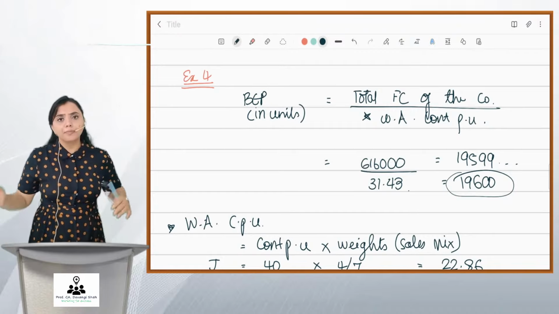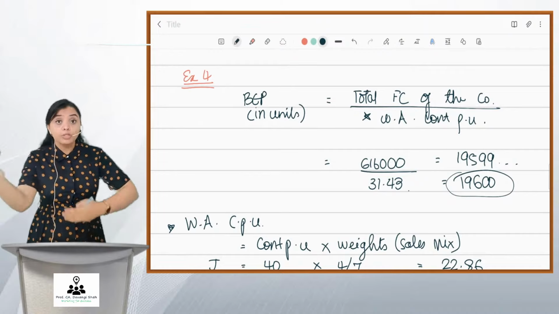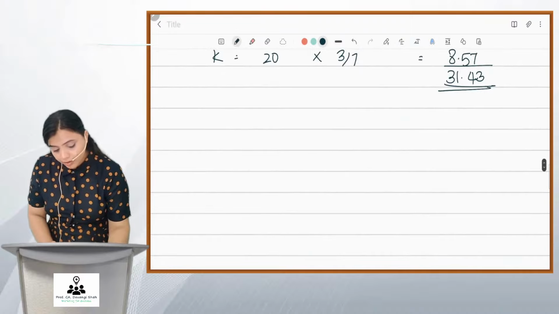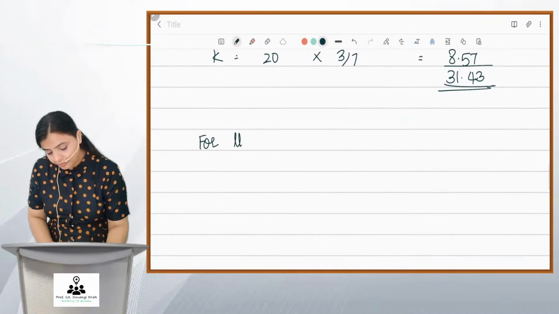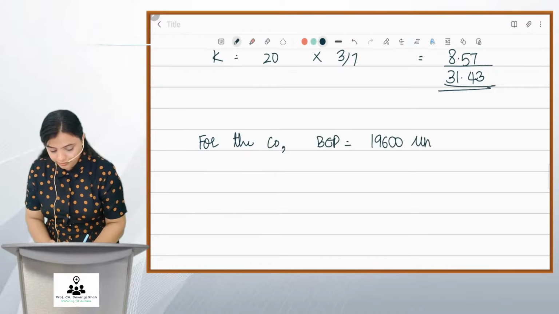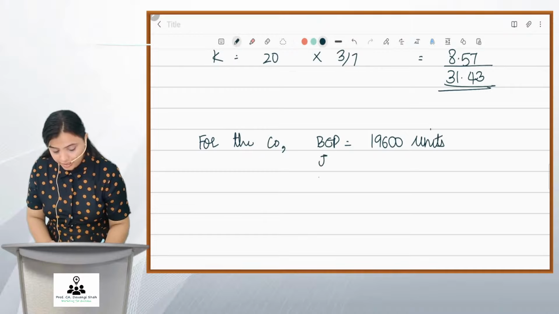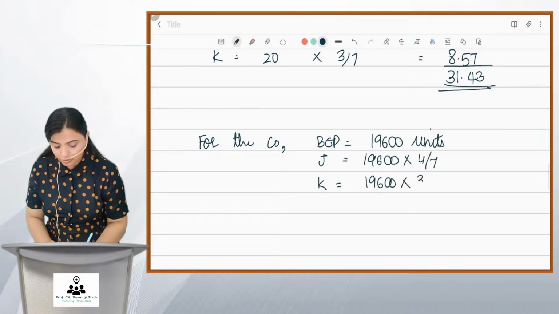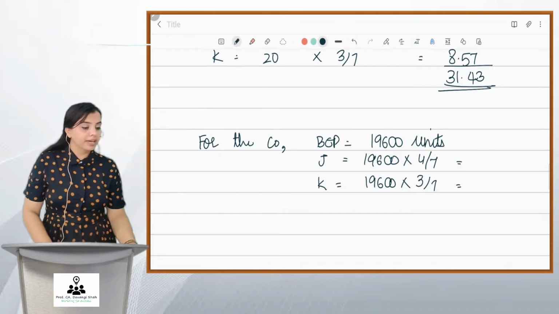But the point is, company will sell 19,600, but how much of J, how much of K out of this? So friends, for the company, BEP is 19,600 units. Out of this, J and K will be how much? It will be 19,600 times 4 by 7, and 19,600 times 3 by 7.